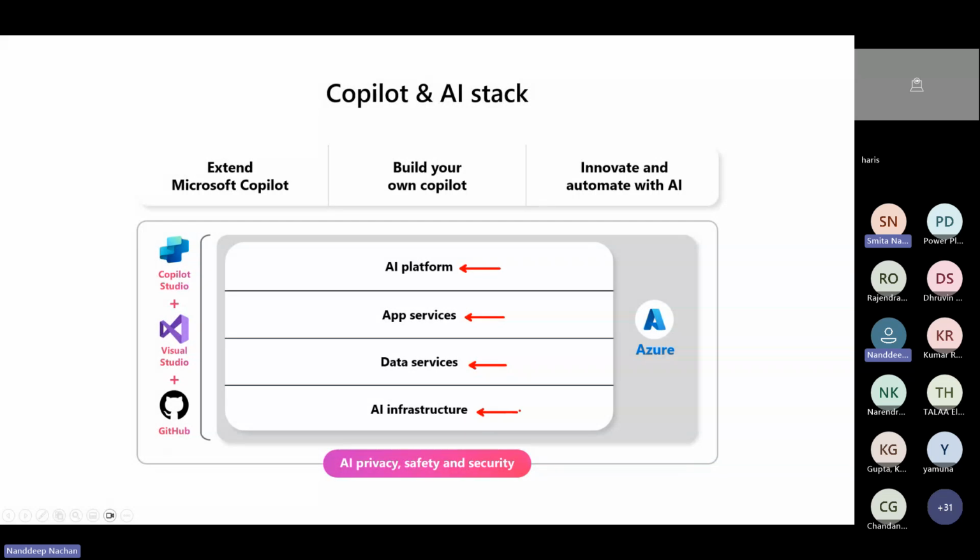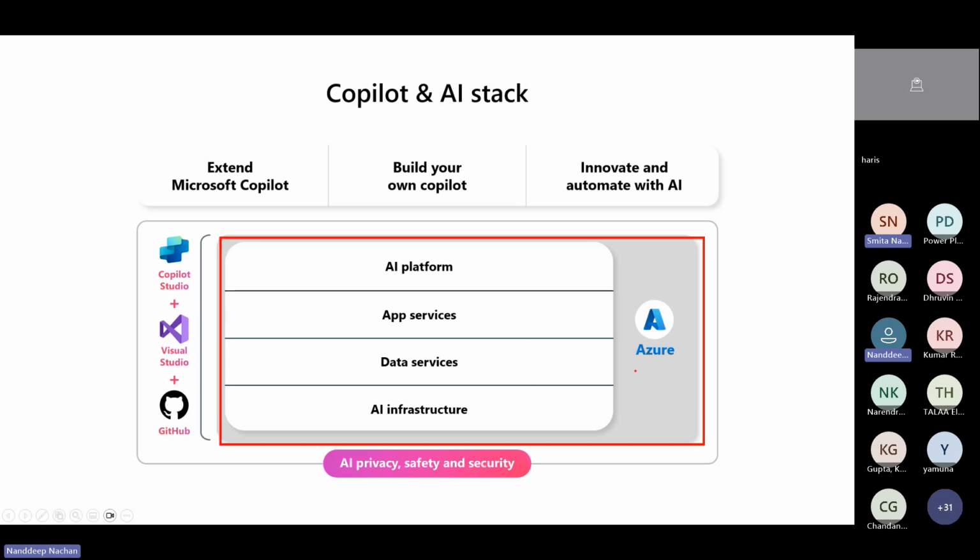And the last one is the AI infrastructure, which is the underlying hardware and cloud infrastructure that supports the AI workloads. When it comes to Azure integration, the stack heavily relies on Azure, the Microsoft cloud platform, to provide robust support for AI workloads and seamless integration.